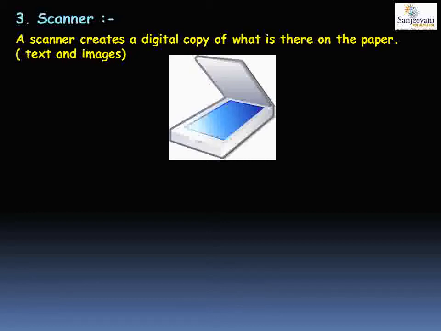Now, what is a digital copy? Whatever is there, the text and the image on your paper, it copies that to your computer. It forms a copy of it and saves it in your computer. That copy is also known as a digital copy. So a scanner creates a digital copy of what is there on the paper. It can be text or image, anything.